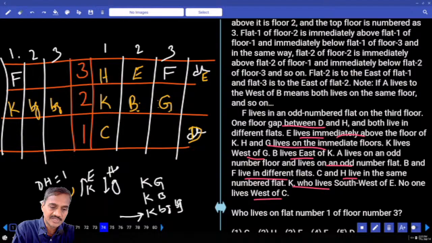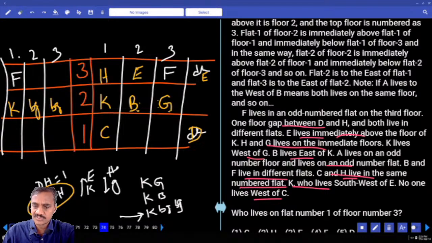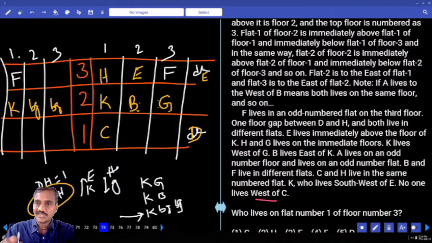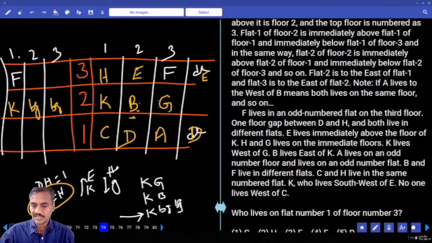D. Now D and H are not living in the same flat, and next one, C and H live in the same flat number, K lives to the southwest, and no one is to the west of C. Now we are left with two more persons. Who are those two persons? A and D. Now this A is living on an odd numbered floor, odd numbered flat. Hence A cannot be here. A cannot be in the second flat. If A is here, D must be here. Done with this? Now this is the final arrangement we have.